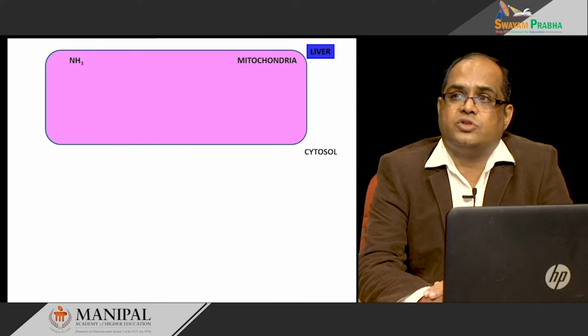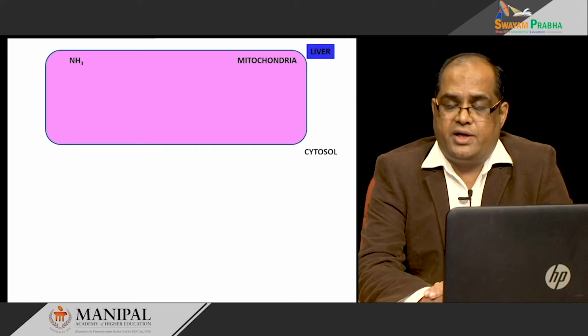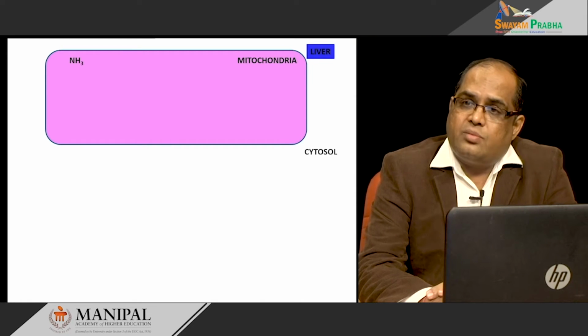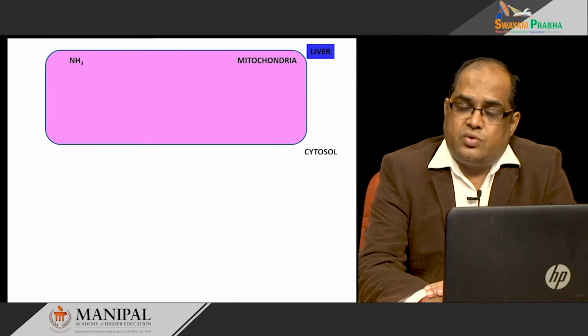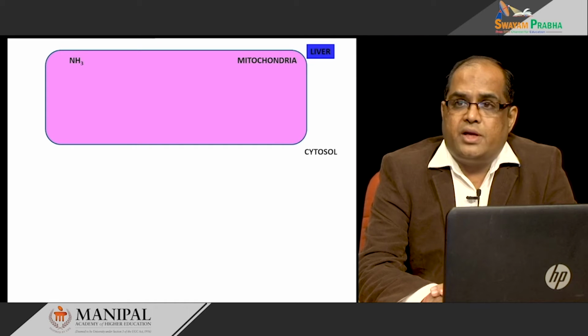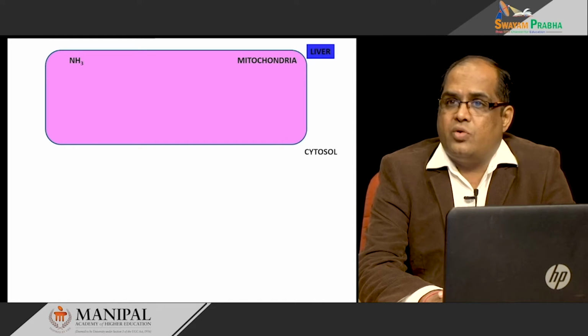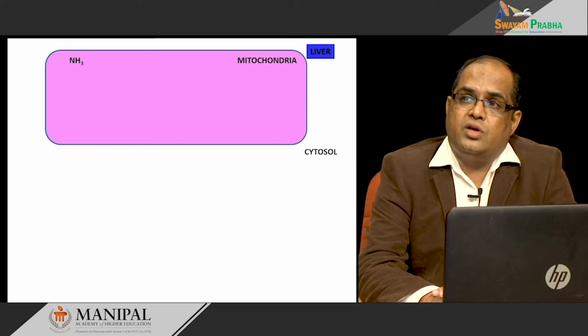They all come to the liver, and free ammonia is donated by the action of glutaminase on glutamine, in both the kidney and intestine, or by the glutamate dehydrogenase enzyme acting on glutamate in the liver to produce free ammonia. This ammonia is one of the sources of nitrogen of the urea.